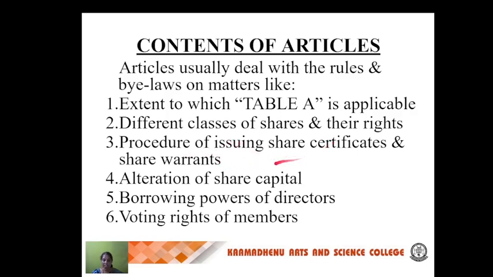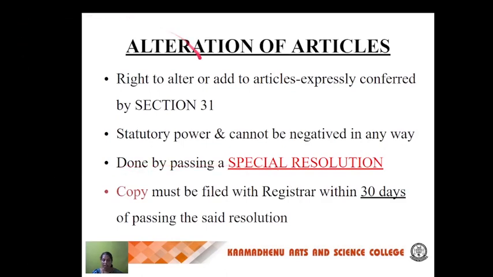Procedures of issuing share certificates and share warrants, the alteration of share capital, borrowing powers of directors, and voting rights of members. Then alteration of articles: a company has a right to alter its articles, expressly conferred by Section 31. It is a statutory power and cannot be taken away in any way, and is done by passing a special resolution. A copy must be filed with the Registrar within 30 days of passing the said resolution.